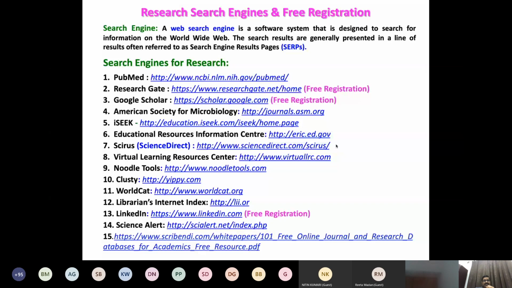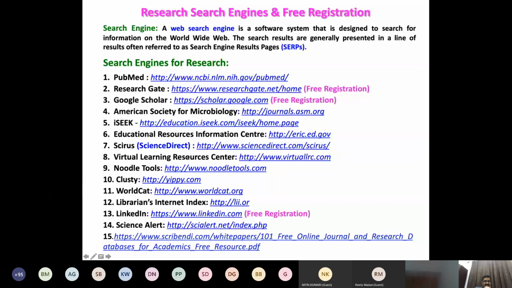In PubMed, you can get full articles from a few journals. From research guides you can get articles, and from Google Scholar you can get all of them. American Society for Microbiology articles may be against the request, so suppose you cannot get the full article, you can just send an email to them and they will send it. IC also you can get that.